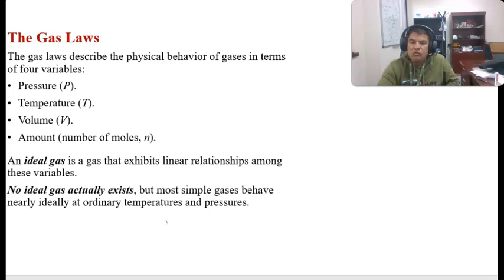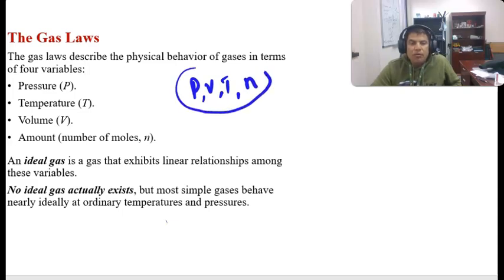That's just the assumption. Actually, in nature, we don't have the ideal gas. But as a simple model to study gas, let's first think about the ideal gas law. So what are the gas laws? Gas laws are the relationships between pressure, volume, temperature, and the number of moles.